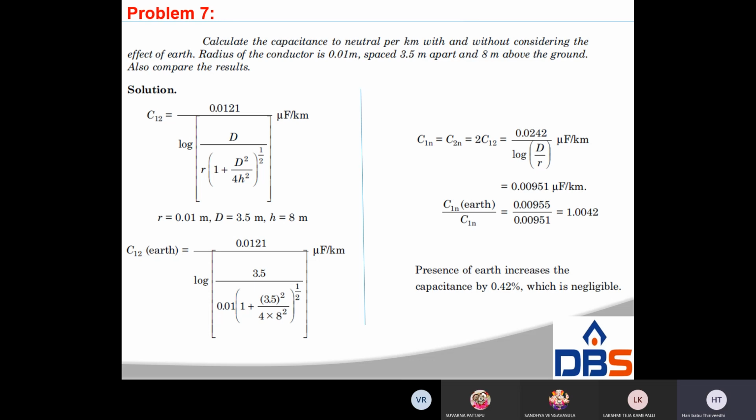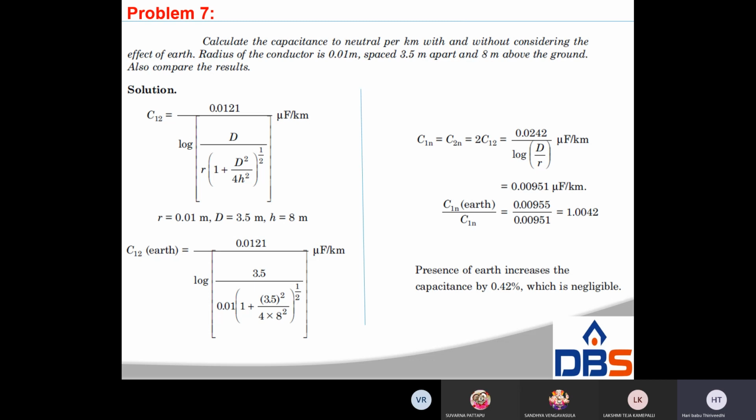So C12, considering the effect of earth, is 2 pi epsilon naught by log of r into d by the square root of 1 plus d square by 4h square. R is equal to 0.01, d is equal to 3.5 meters apart, h is equal to 8 meters. Substitute that one, the capacitance with earth is 0.00951 microfarad per kilometer. This is the effect of earth.